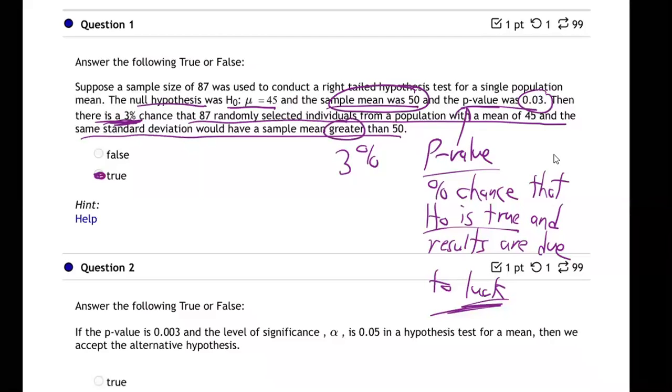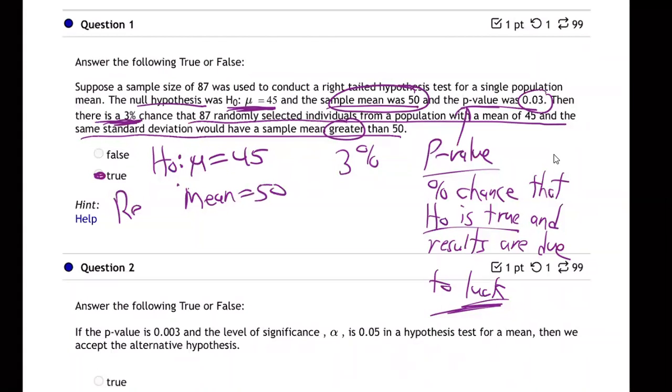So yeah. So it's the chance that you would get that kind of a lucky result, right? They were testing something here, and the null hypothesis was 45. The assumption was that the average equals 45. But when they really did it, the mean came out to be 50.